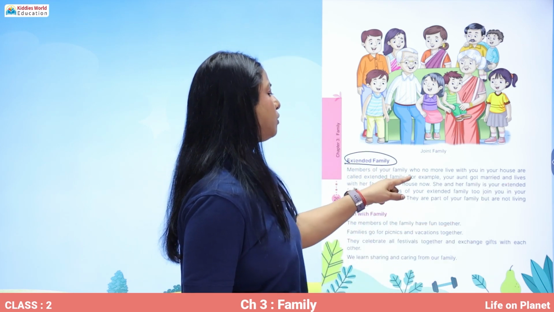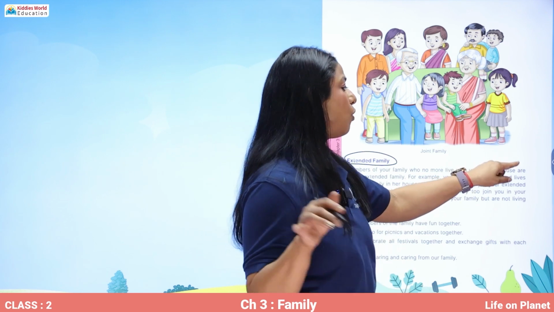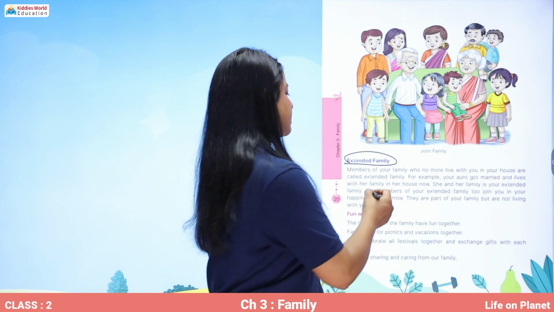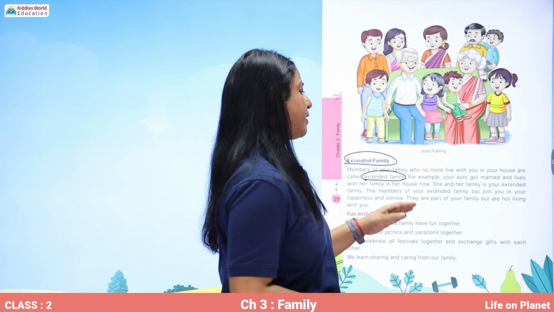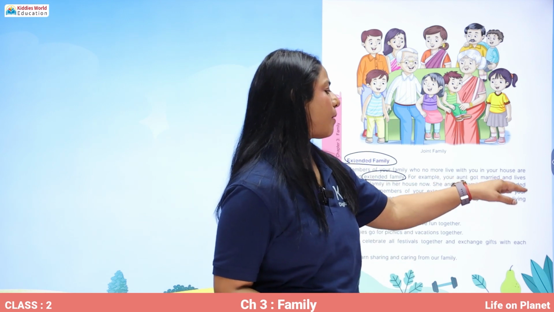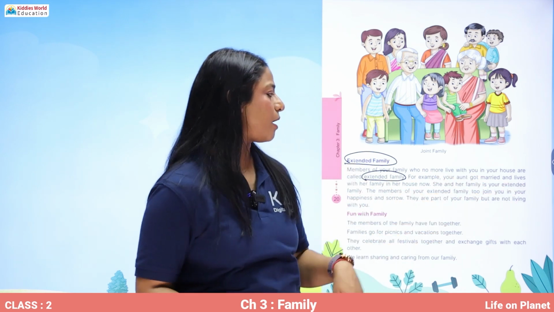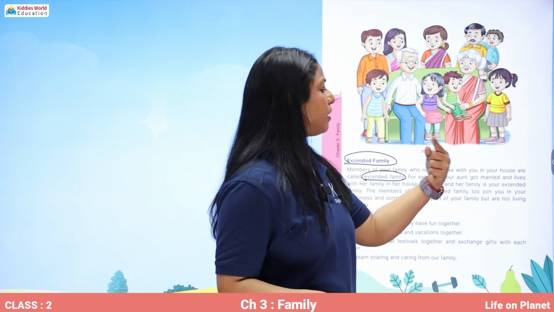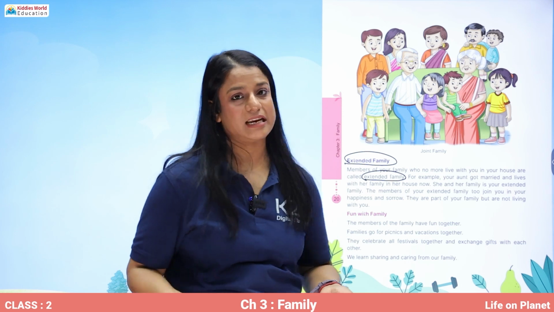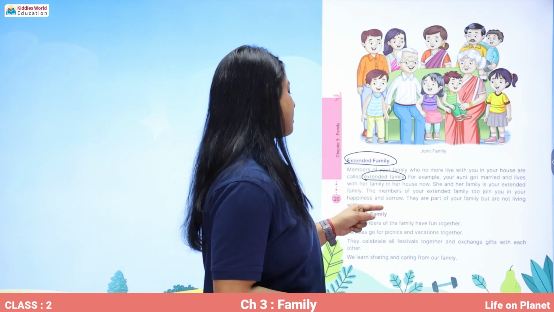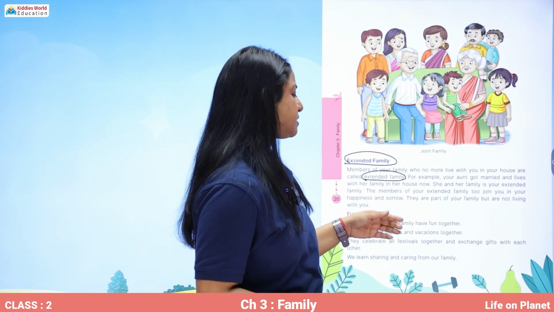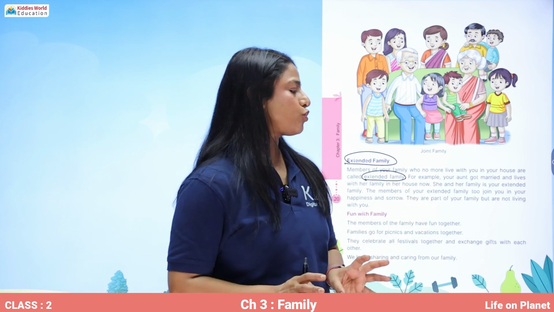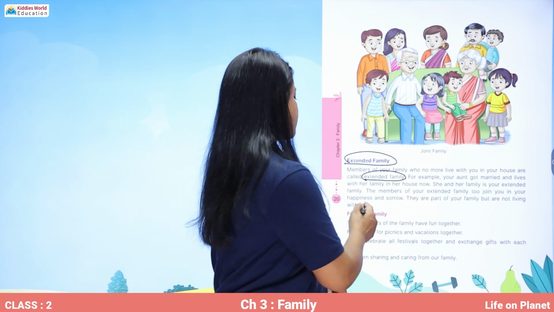Members of your family who no more live with you in your house are called extended family. For example, your aunt got married and lives with her family in her house now. She and her family is your extended family. The members of your extended family join you in your happiness and sorrow.